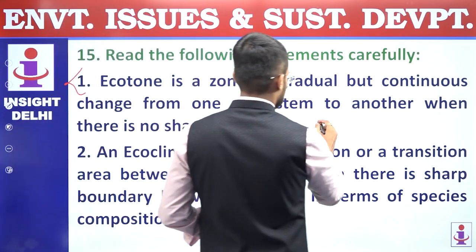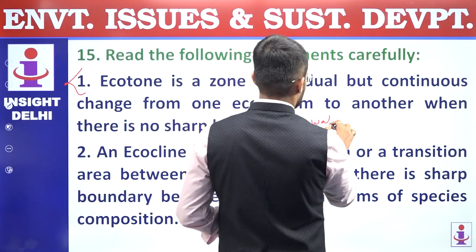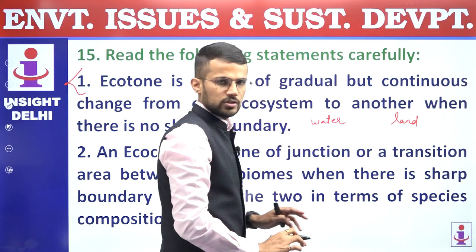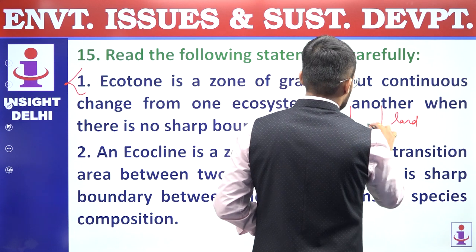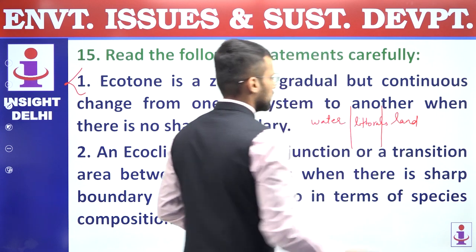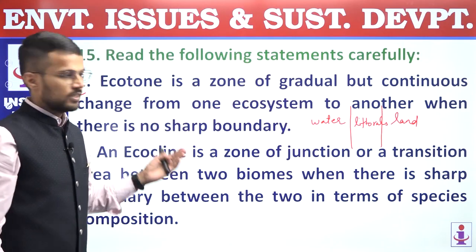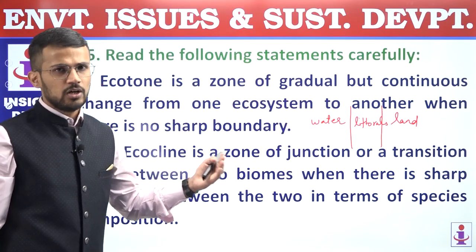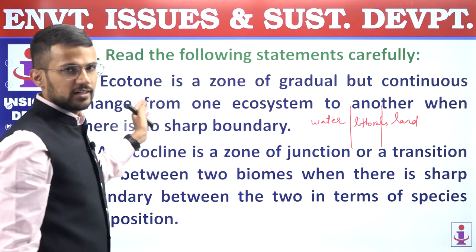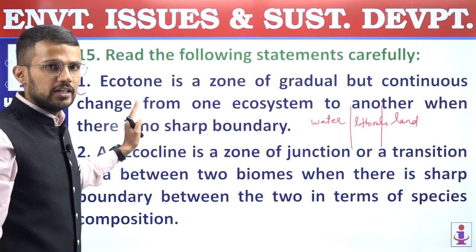For example, there is a water present here and land present here. So these are two different ecosystems. So in between them, we will have littorals. So these littorals can be considered as ecotone. It is a zone of transition between two ecosystems, and that's why first statement is an incorrect statement. It does not define ecotone.